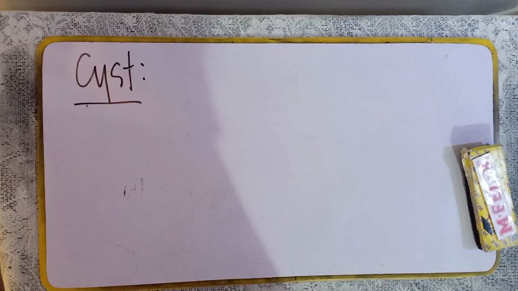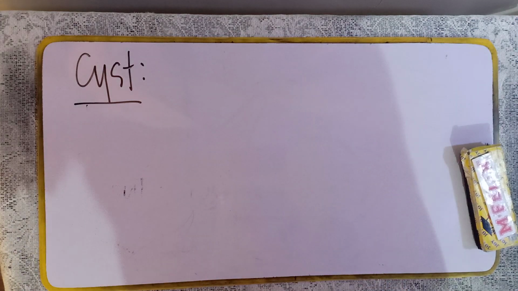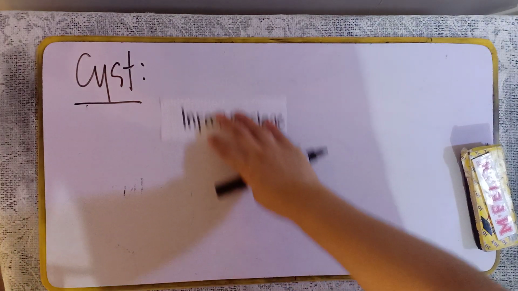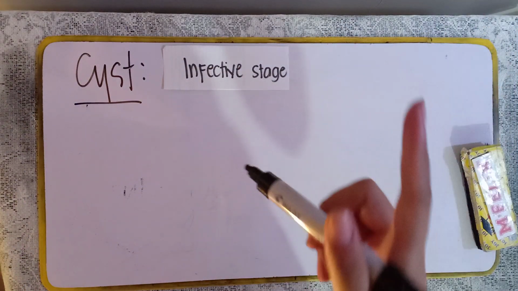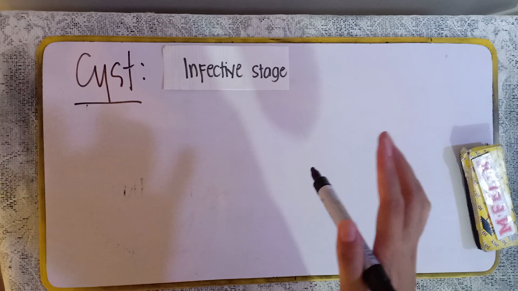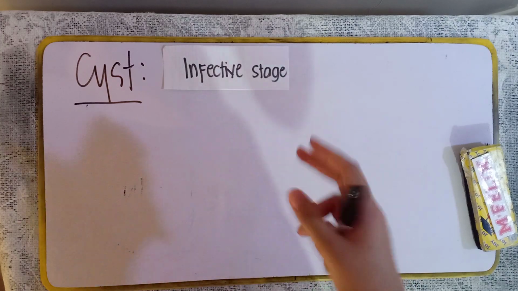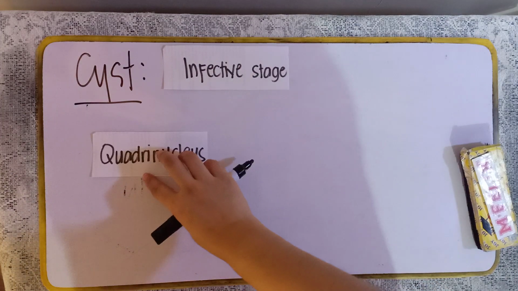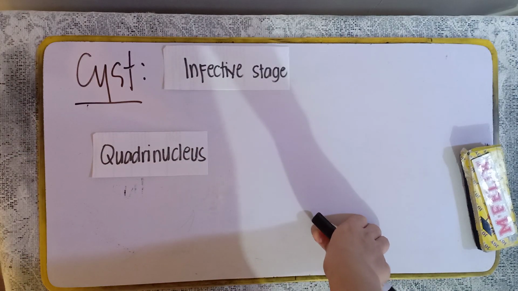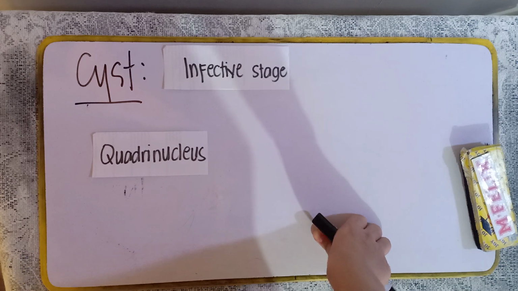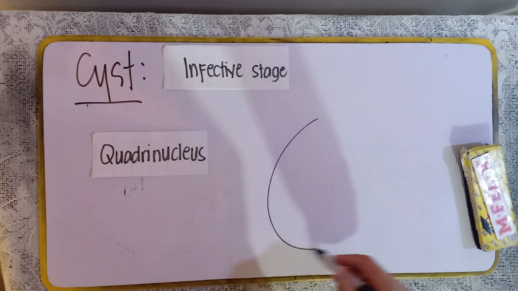Now, how about the cyst stage of this Giardia lamblia? Ano naman ang itsura niya, class? Now, the cyst stage, also known as the infective stage, is usually ovoid, measuring 8 to 12 micrometer by 6 to 10 micrometer. Okay? It has 2 to 4 nuclei, kaya quadrinucleated din yung kanyang cyst, and it is very easy to identify. Now, the nucleus is usually located anteriorly, okay, and it has a thick double wall.